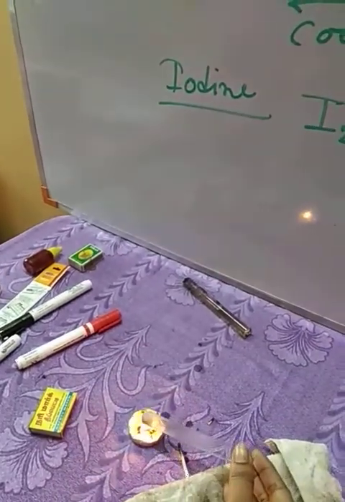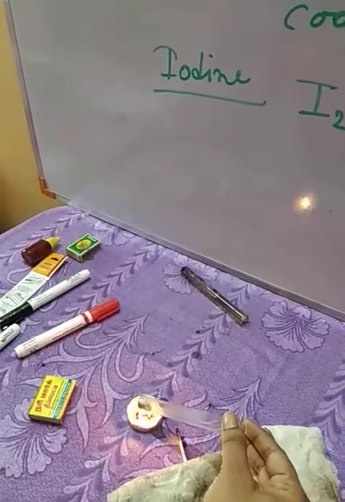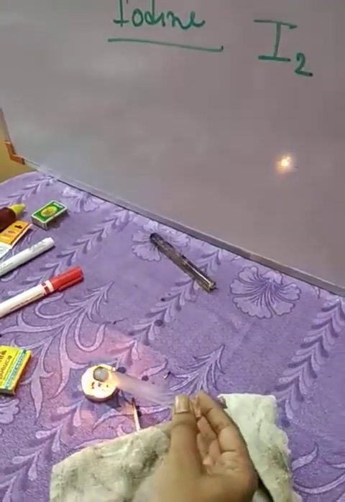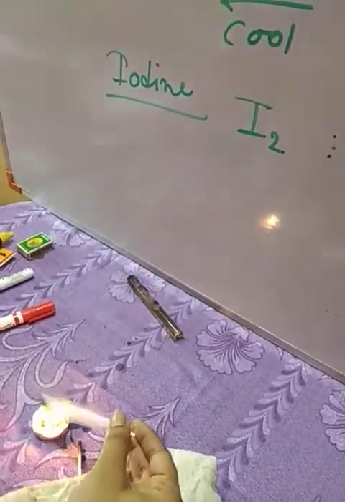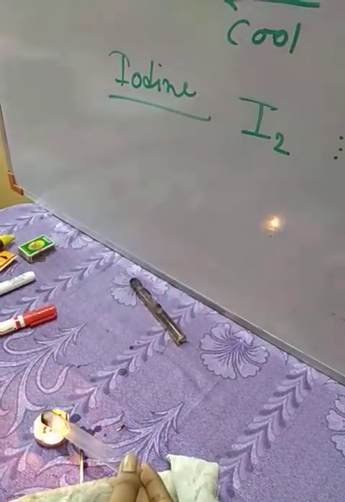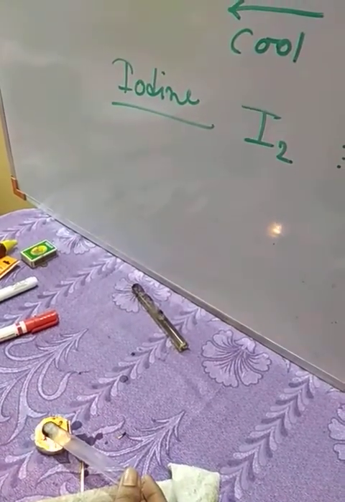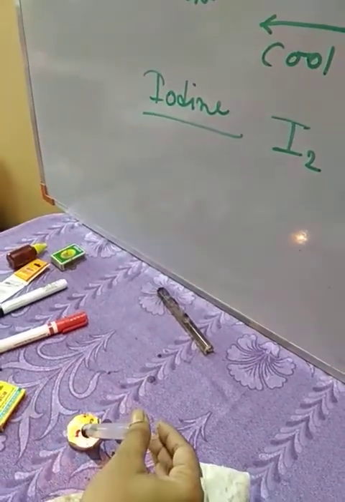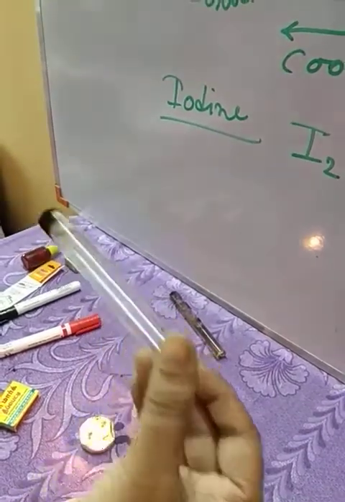See, once again I am just heating this. Here the white deposition we are going to get for ammonium chloride. See this white deposition.